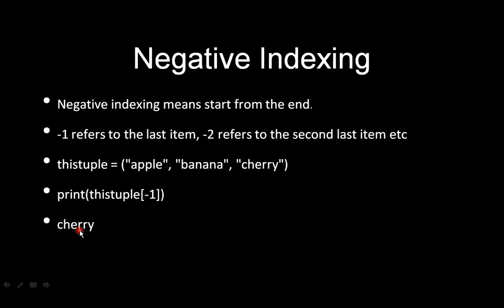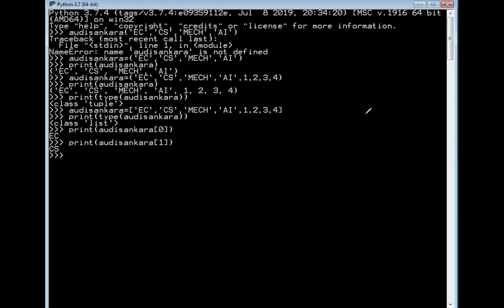So this is the theoretical explanation of negative indexing. But you should also understand how we can implement negative indexing practically. Already I have taken an example, the tuple named Adi Shankara, with the elements ECE, computer science, mechanical, and AI. How can I retrieve the elements present in the tuple with the help of negative indexing?